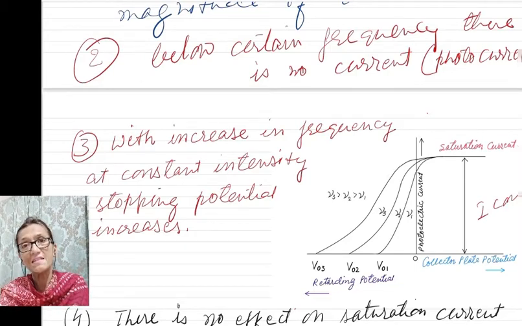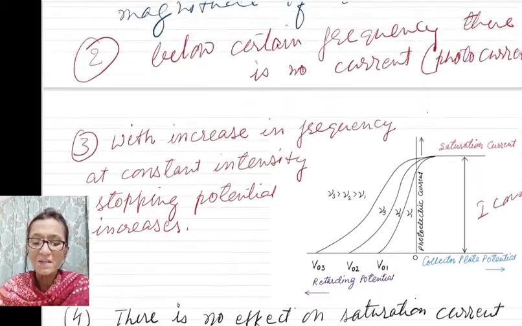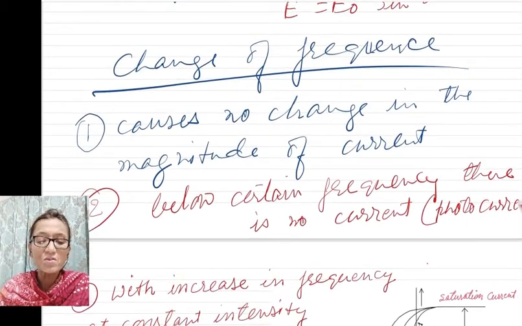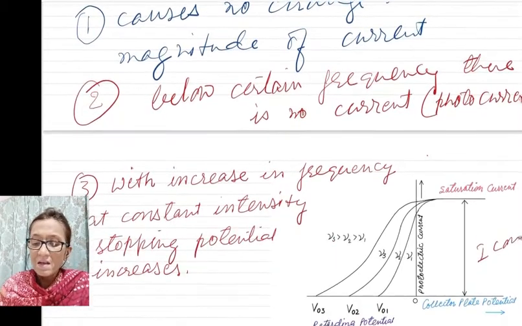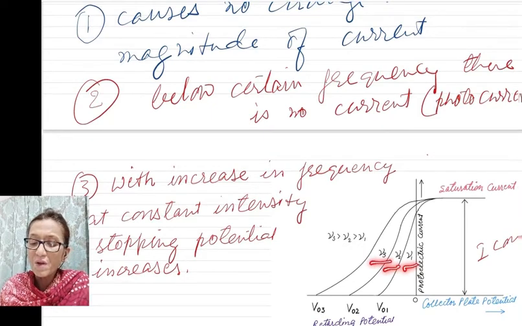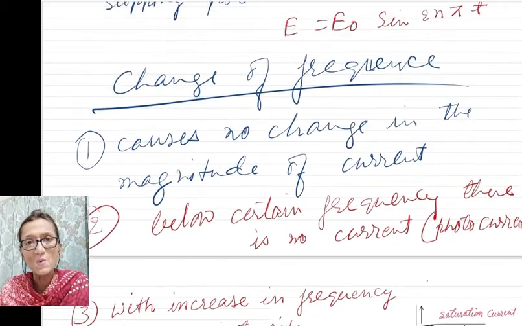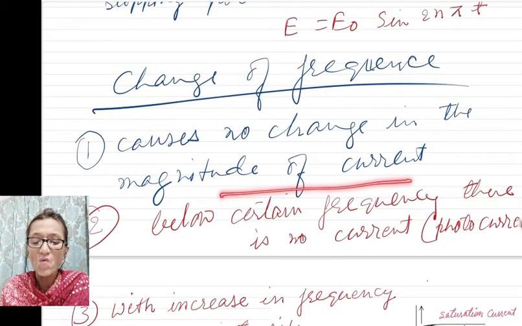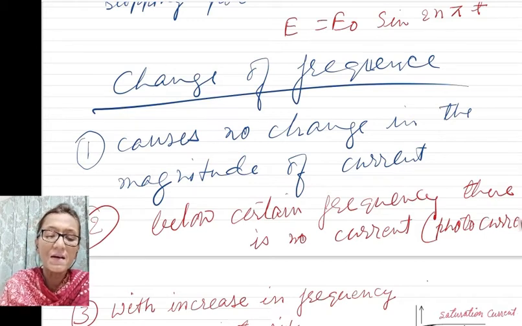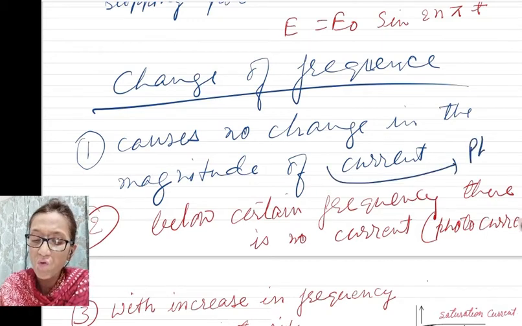When you increase the frequency, stopping potential is also increased. So this was one observation. Now second one, you can see that when frequency is changed, there is no change in saturation current and even no change in the magnitude of photocurrent.